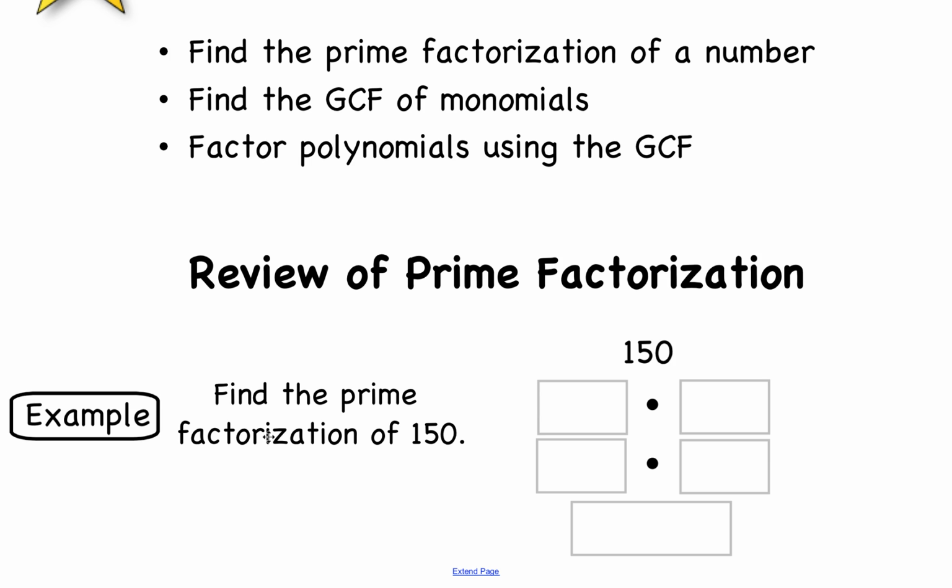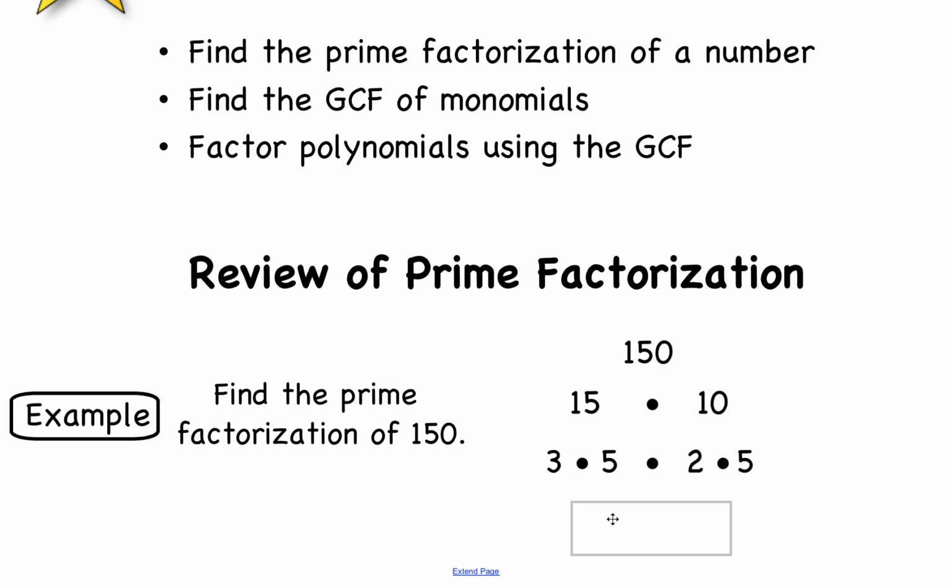So our first example says find the prime factorization of 150. Well, we can break down 150 into two factors, 15 and 10. Now, numbers that are multiplied together to give you a bigger number are called factors of that number. So when we're doing prime factorization, we're going to be writing all of the factors in their prime number form. So 15 and 10, neither of those are prime numbers, so we can break them down further. 15 is 3 times 5, 10 is 2 times 5.